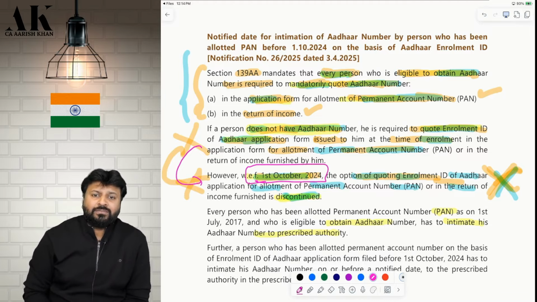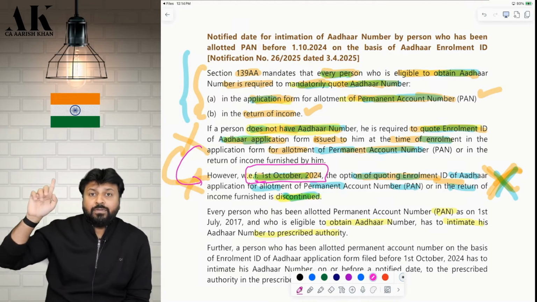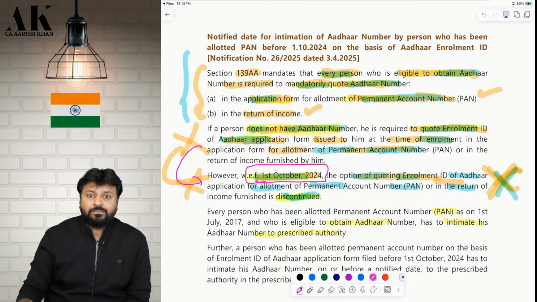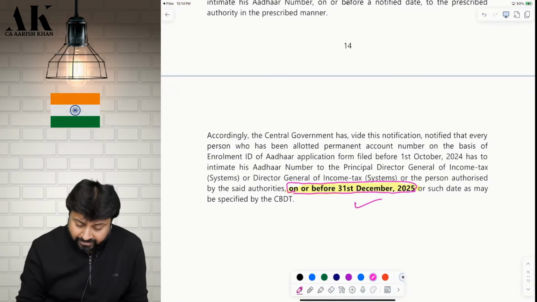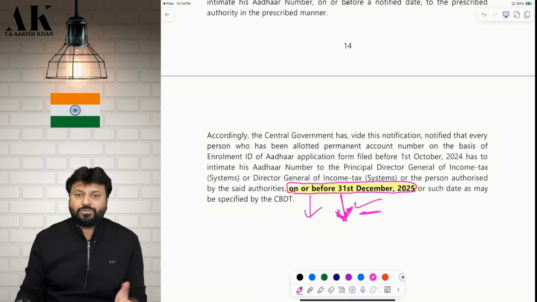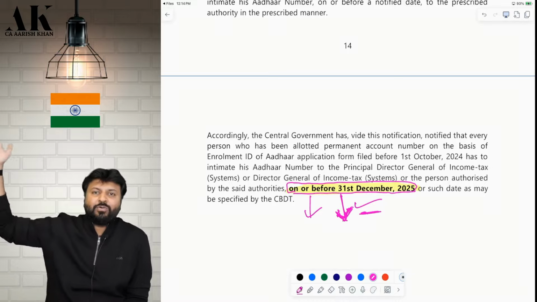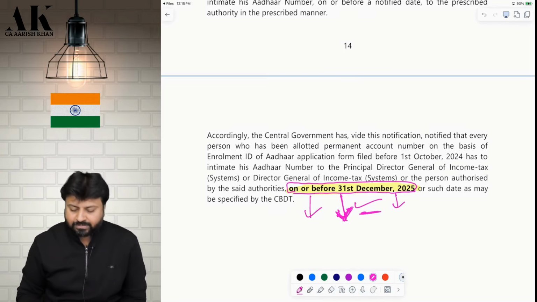But all those who have got the Aadhaar, all those who have made an application before 1st October 2024, they have to do all these things before a notified date. So what is that notified date? That notified date they have mentioned over here is 31st December. Check please. So this is the only amendment over here. It is for those people who have made an application before 31st October. They have to do all these things by which date? By 31st of December 2025.